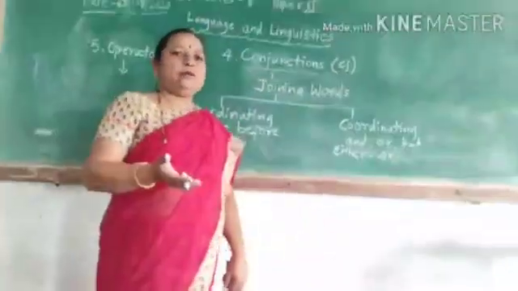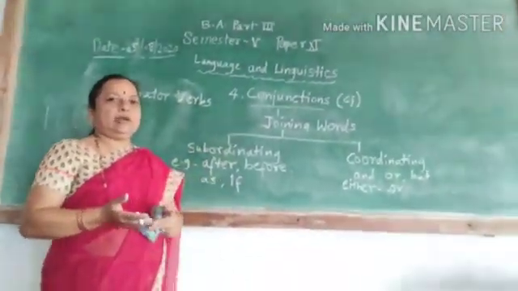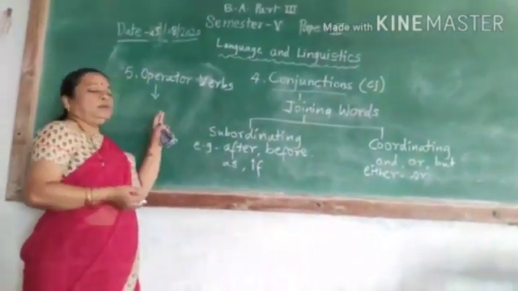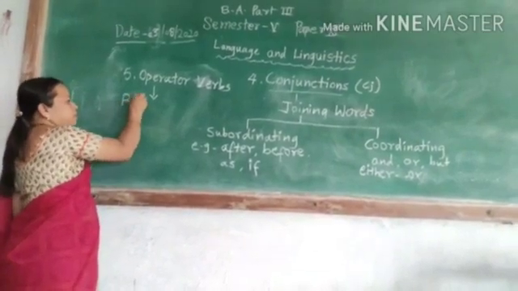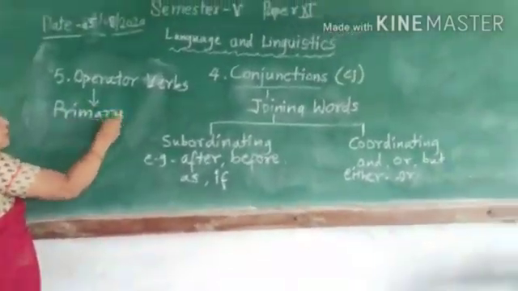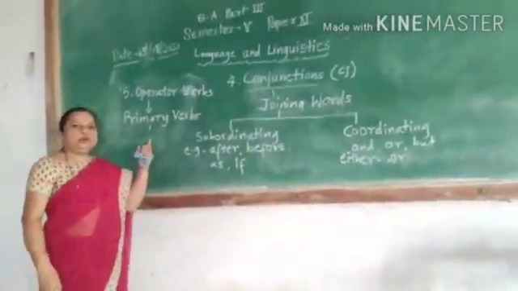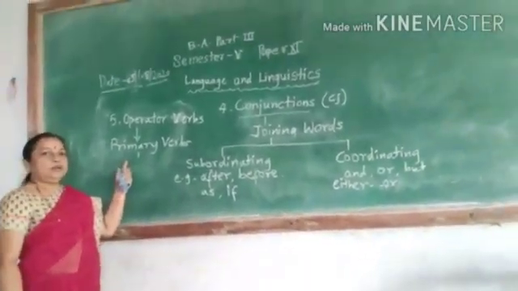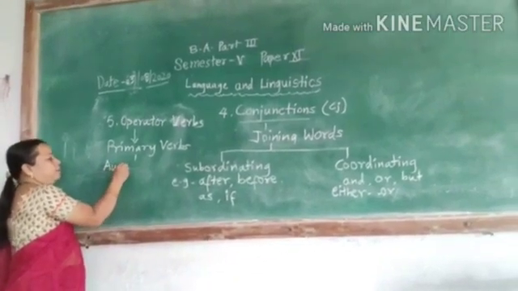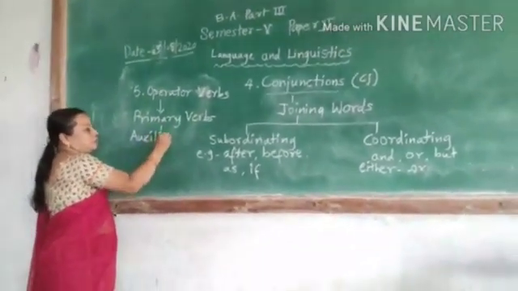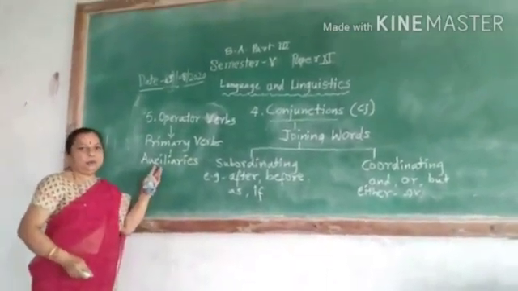You cannot add this type of verbs to the language. For example, you have different types of primary verbs. Now primary verbs include to be verbs. To be verbs include, or you can say auxiliary verbs, helping verbs, auxiliaries.